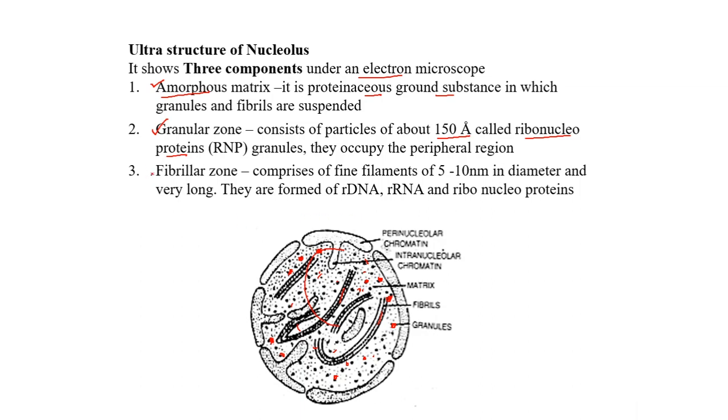The last one is the fibrillar zone, which comprises fine filaments 5 to 10 nanometers in diameter and several hundred nanometers long. They are formed of rDNA, rRNA, and ribonucleoproteins.